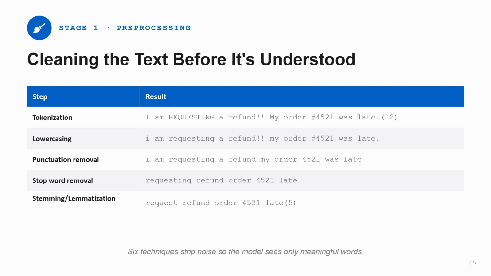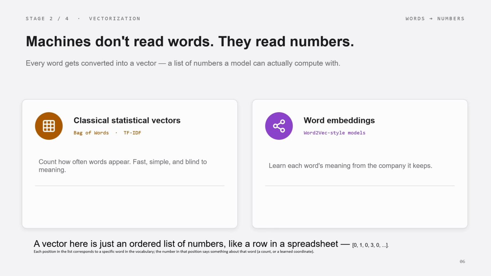Strip the noise so the model sees only meaningful words. This is about pre-processing. If we do it correctly, the later stages will be even better. This is the crux of the entire episode: vectorization, converting the text into numbers. Because computers don't understand text, they can understand numbers. After that, they perform mathematical operations on those numbers.